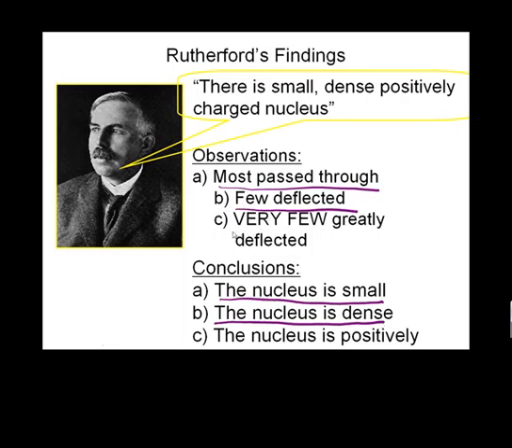And he also saw that very few were greatly deflected, meaning that it must be a positively charged nucleus, because the alpha particles were positively charged, so they must have hit something very positive so that they do not stick, but actually bounce back. And so he concluded that in the atom there is a nucleus. And the nucleus is small, dense, and positively charged.